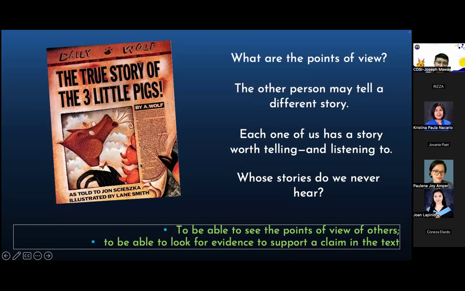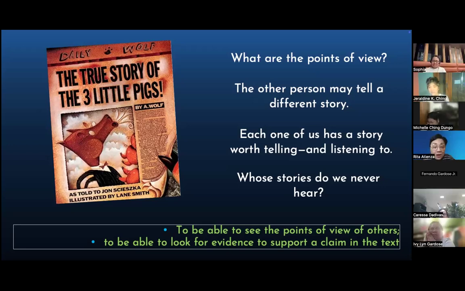Okay? So actually, ang version ni Mr. Wolf is parang wrongly accused ako. Actually, inosente ako kasi wala akong mali. Actually, nung day na yon, I had a very bad cold. So hatching ako ng hatching. Hindi ko naman kasalanan kung yung mga bahay nila hindi masyadong sturdy ang pagka-build, di ba?